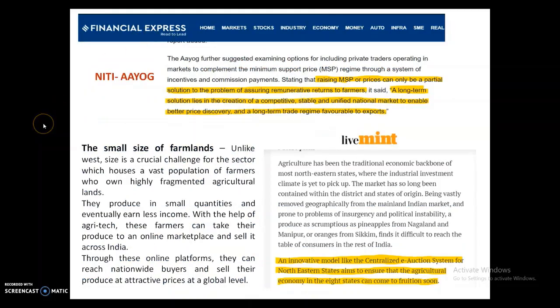These are some of the web articles that we found, which say that a long-term solution lies in the creation of a competitive, stable and unified national market, by Niti Aayog, and also in Live Mint, an innovative model like a centralized e-auction system for northeastern states ensures agricultural economy in 8 states can come to fruition soon. So these are some of the web articles that say that there is a need for crop auction.